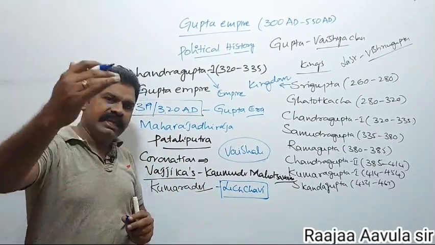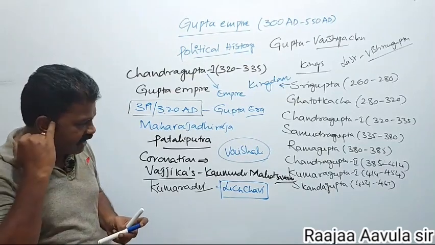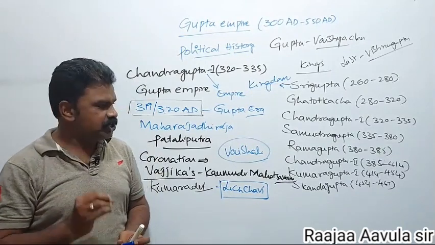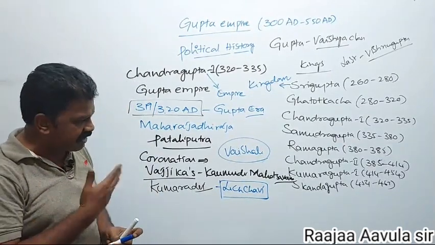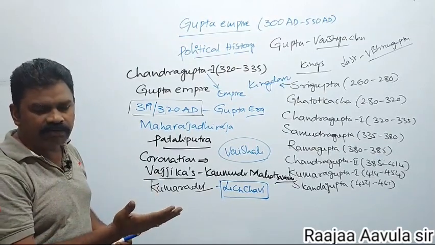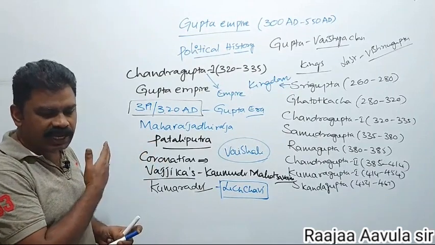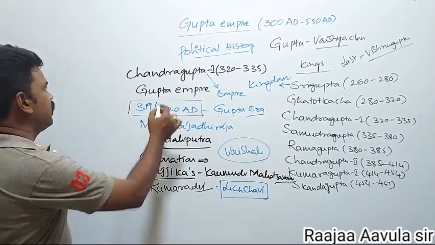That's why he extended his kingdom towards Nepal, which strengthened his position. After that, he advanced towards the Gangetic Valley, and also he issued coins.